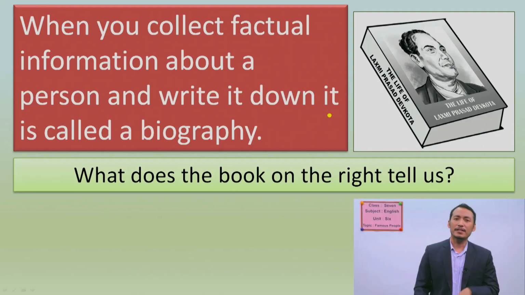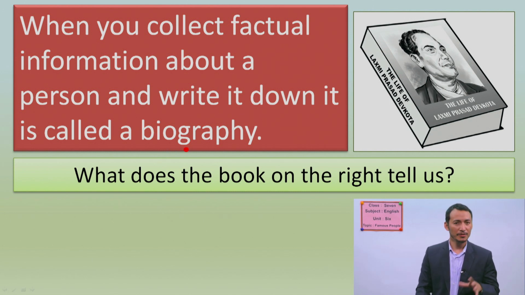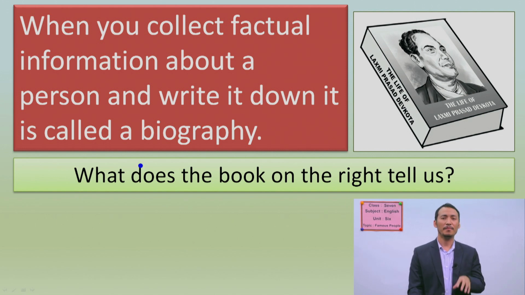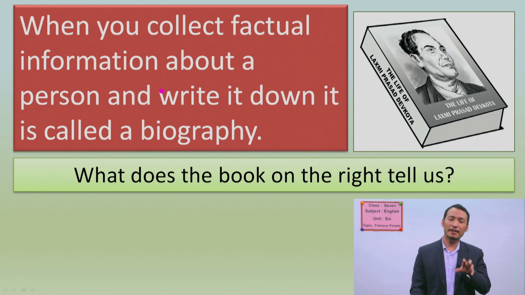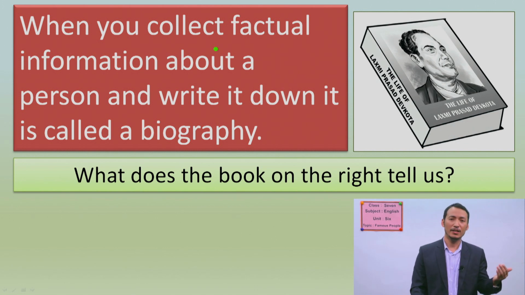Okay, now let's continue with the questions or the information from your book again. When you collect factual information about a person and write it down, it is called a biography. Did you know what a biography was before? If you don't, let's read it again. The biography gives you the facts about someone: a personal history or personal details, what he has done, what he has studied, and what he is known for.